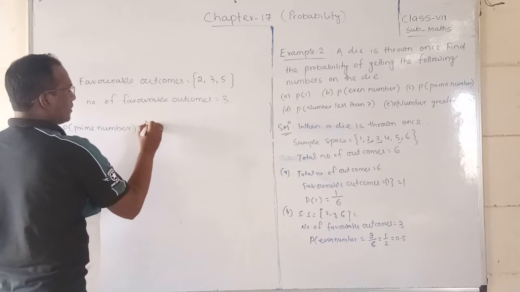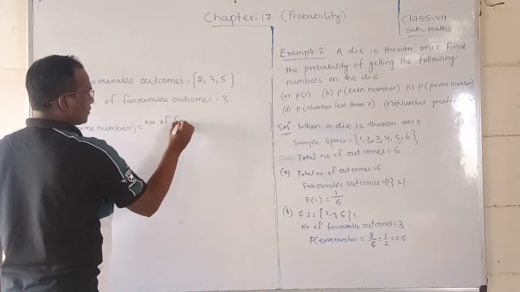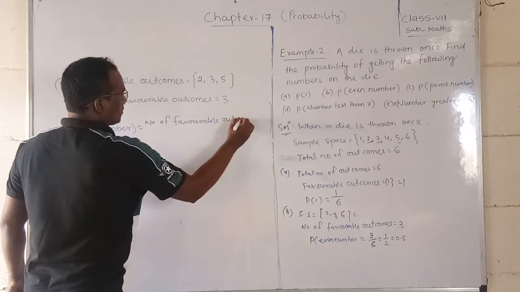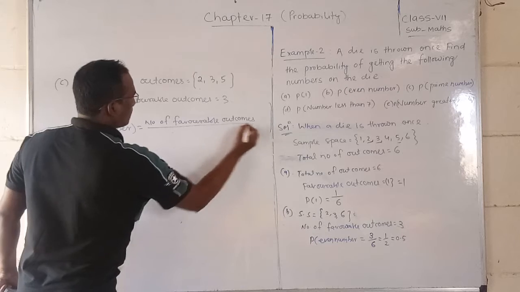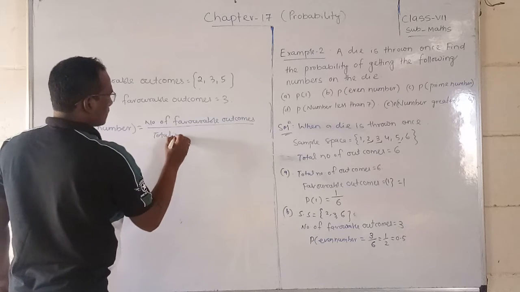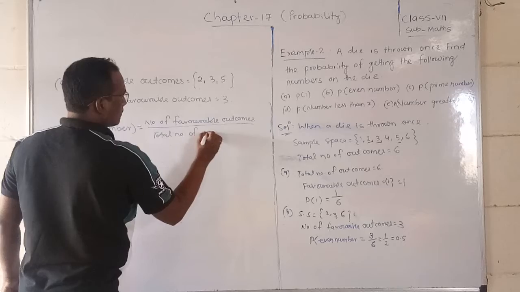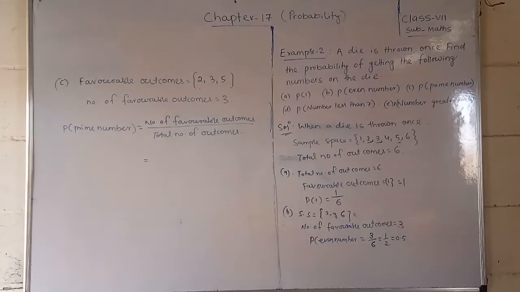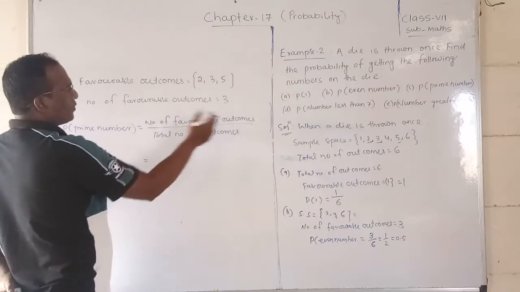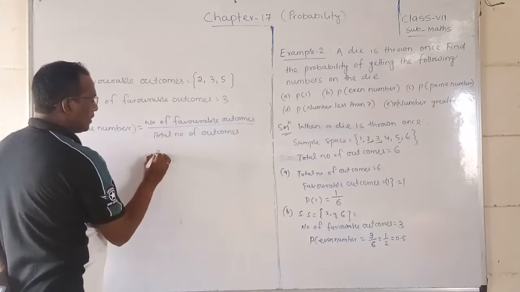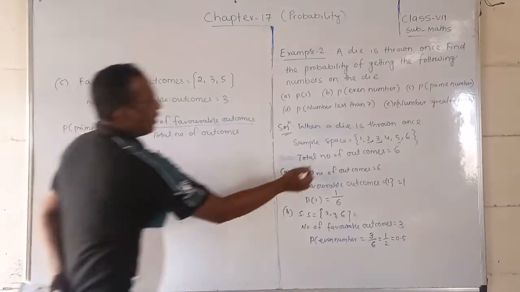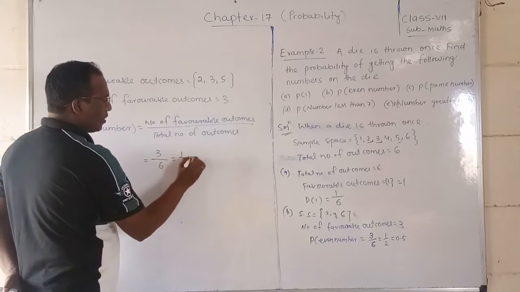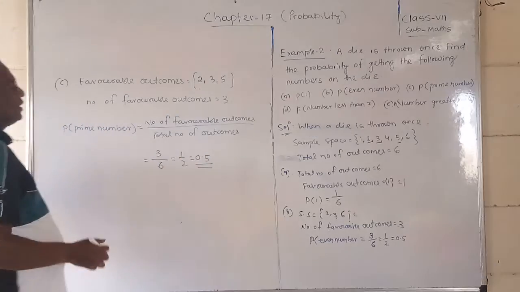One second, I am writing here: number of favorable outcomes by total number of outcomes. Okay, now what you have to do, how much is the number of favorable outcomes? It is 3. So 3 by the total number of outcomes, which we already found is 6. So 3 by 6 is equal to 1/2, or is equal to 0.5. Okay, same like students,